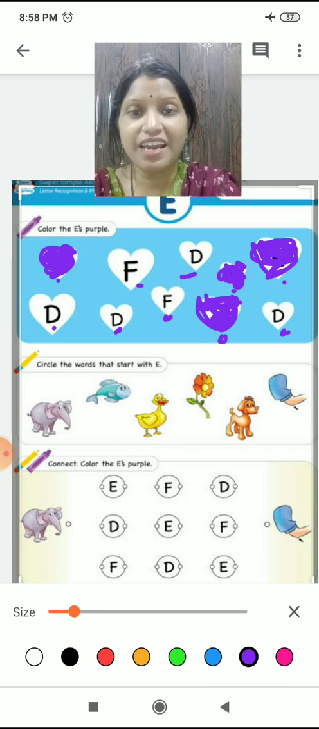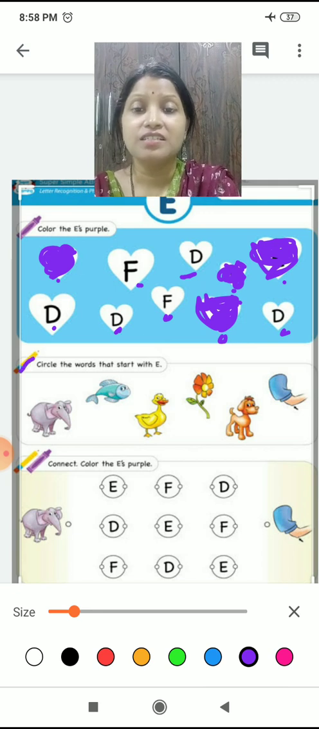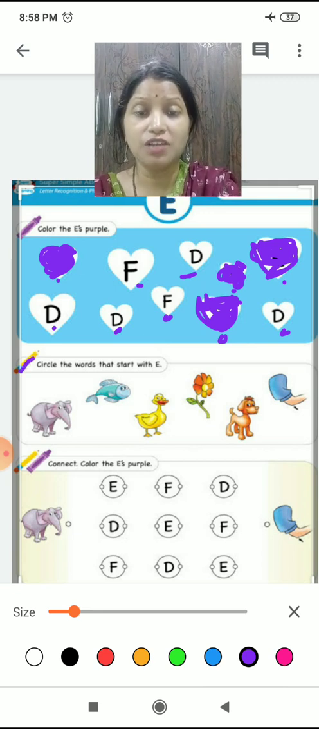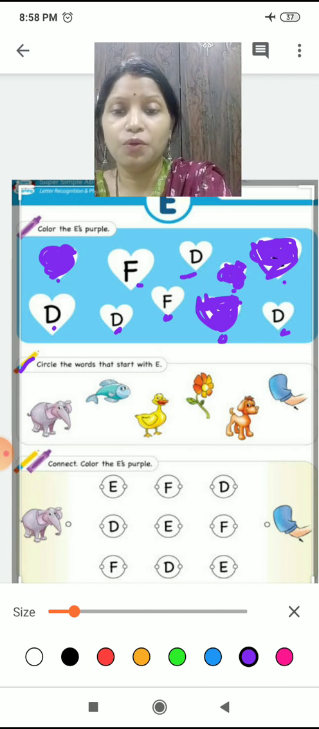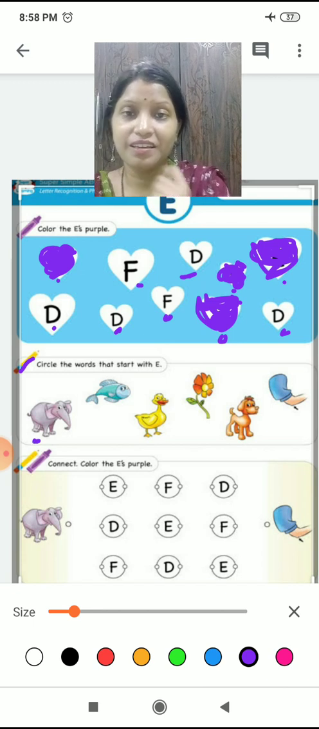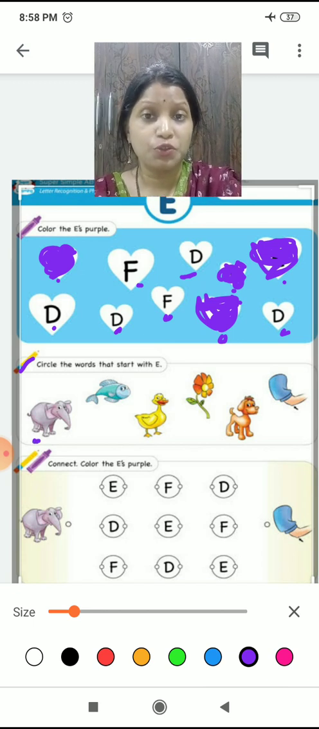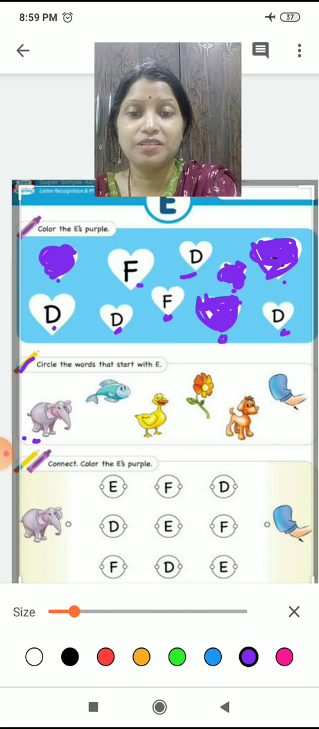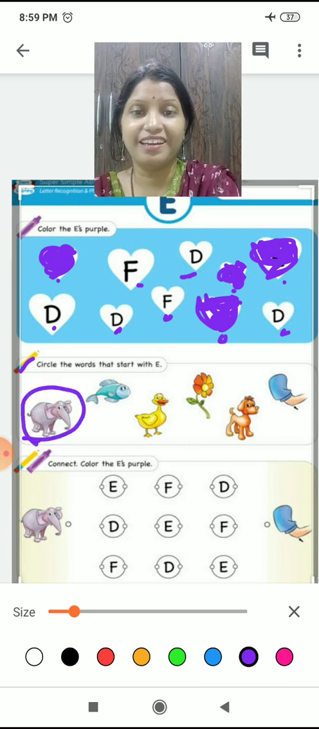Now, the next activity. What is it? Circle the word that starts with E. What you have to do? You have to circle the words that start with E. Okay. Now look at this, children. Who is he? Elephant. So, elephant starts with E? Yes. E has the sound of A. So, A, E is for elephant. So, circle the elephant. Yes.